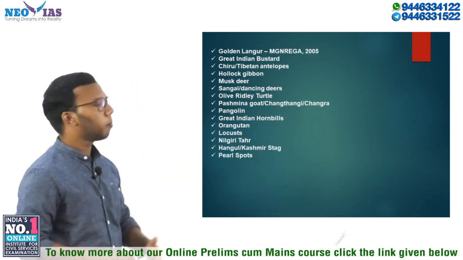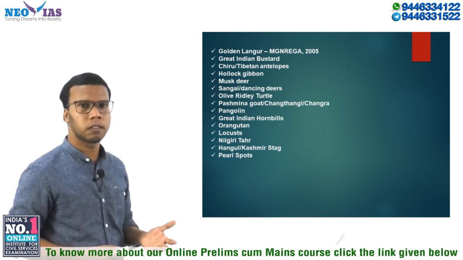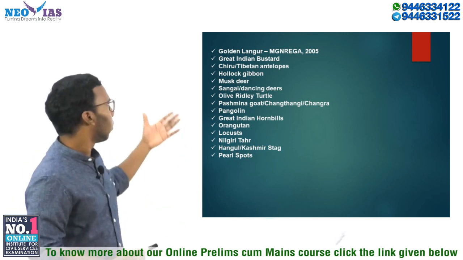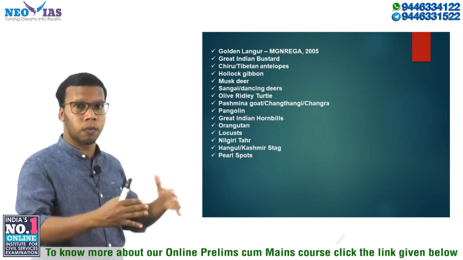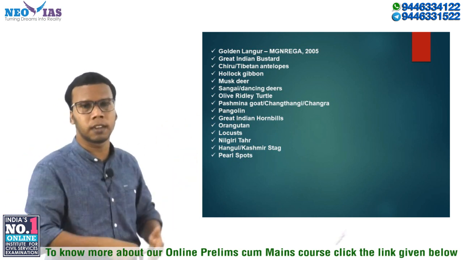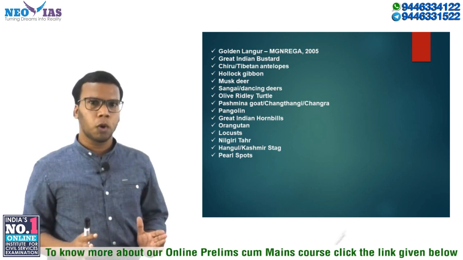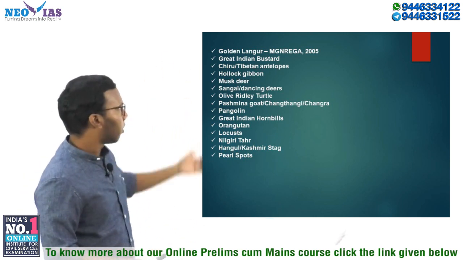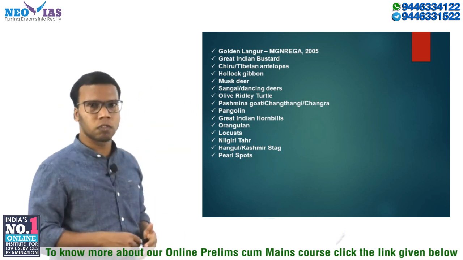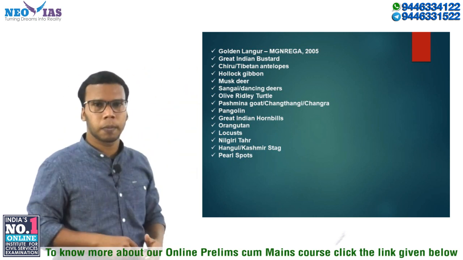Now here are some names of animals, species which were in news. Okay, golden langur, right? So you need to know what is this golden langur, where it is located, in which part of India we can see the golden langur, right? You need to know what is the relation between golden langur and the Mahatma Gandhi National Rural Employment Guarantee Act 2005. Then Great Indian Bustard, right?